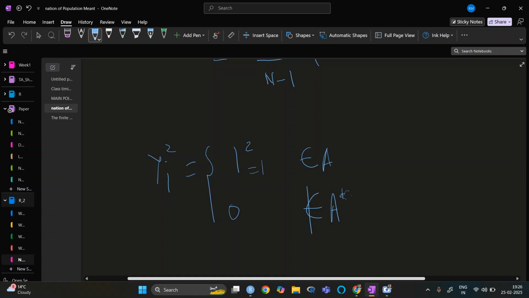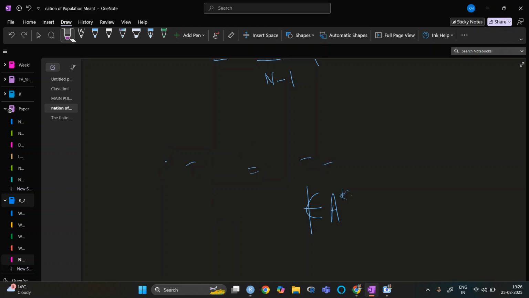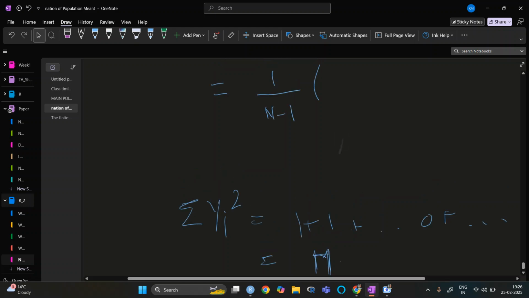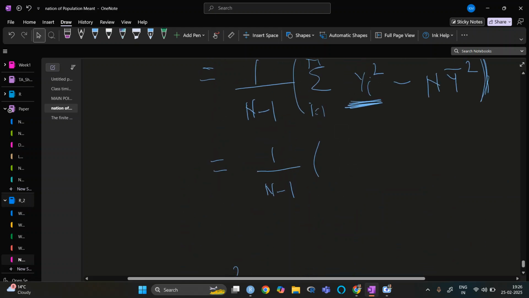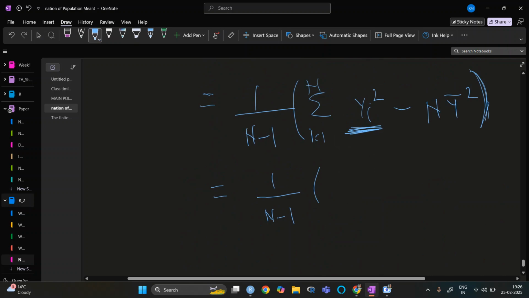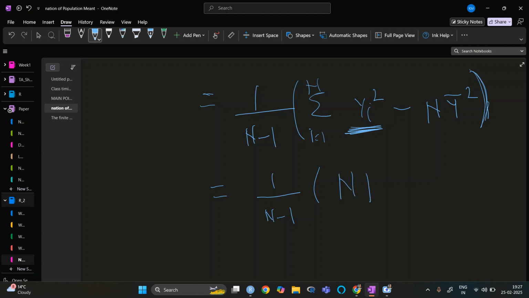So the summation of yi square will also be 1 plus 1 plus 0 plus and so on. So this one will also be m, summing from i to n. Sorry, it will be np.